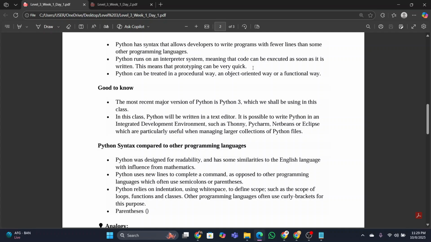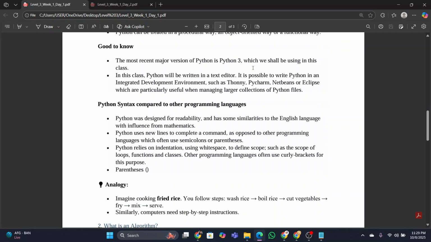That's why Python. Now, Python can be treated in a procedural way, an object-oriented way, or a functional way. I will explain this point later throughout the course. Good to know, the most recent major version of Python is Python 3. Earlier versions were not updated much, and most of the libraries and features are not there. So all of you will use Python 3 because this is the updated version which we shall be using in this class.